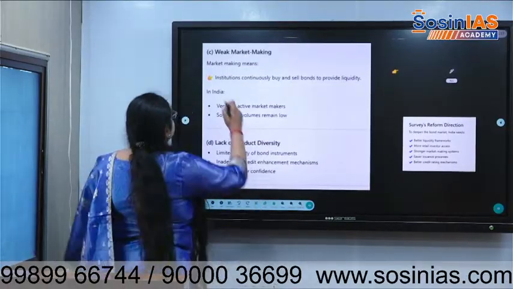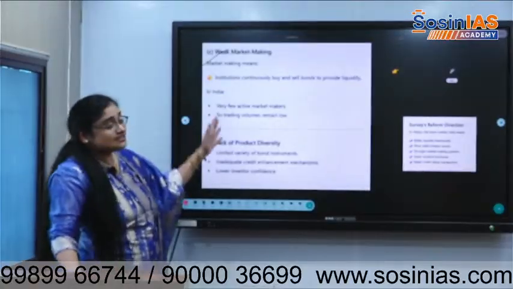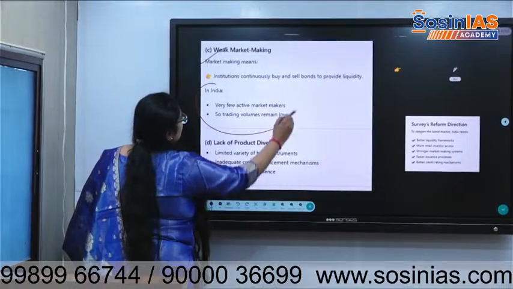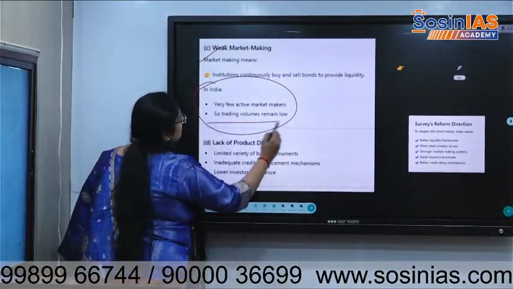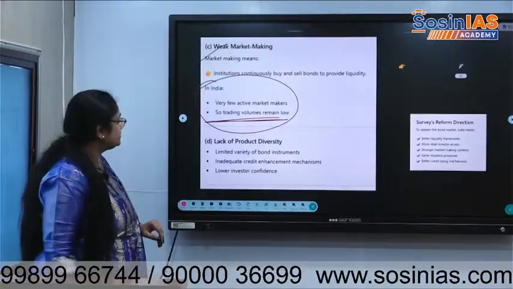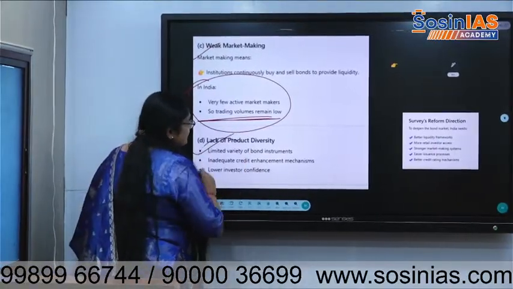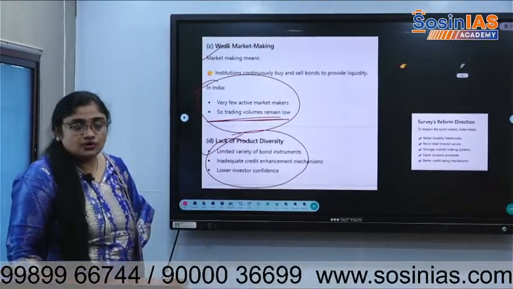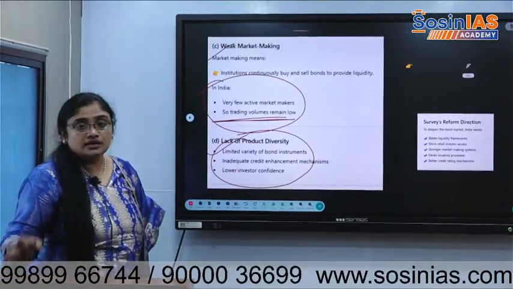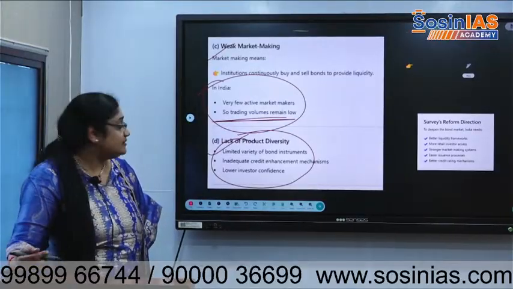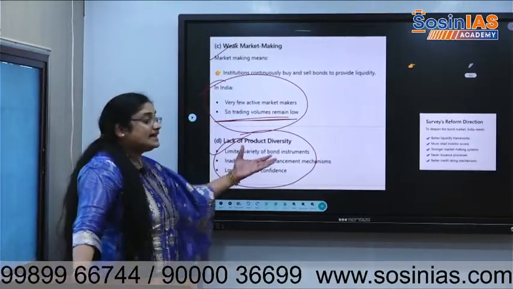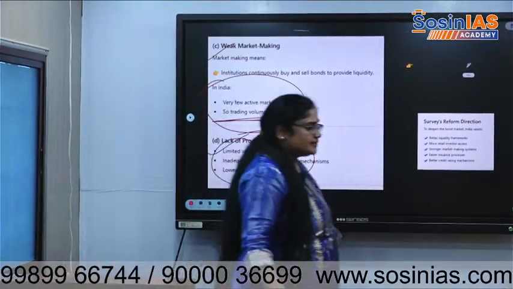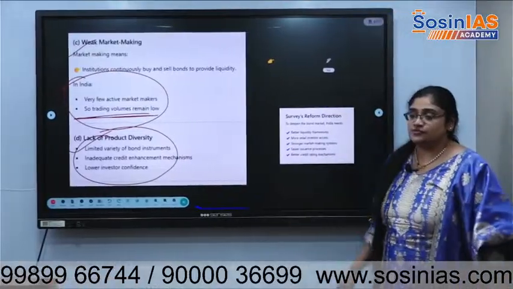So, weak market making. Institutions continuously buy and sell bonds to provide liquidity. In India, there are very few active market makers, so trading volumes in the corporate bond market remain low. Lack of product, limited variety of bond instruments. There are no different varieties of bonds, only either long term or short term. There is no secondary market for that. Inadequate credit enhancement mechanisms, lower investor confidence. These are certain things which are main points for you.